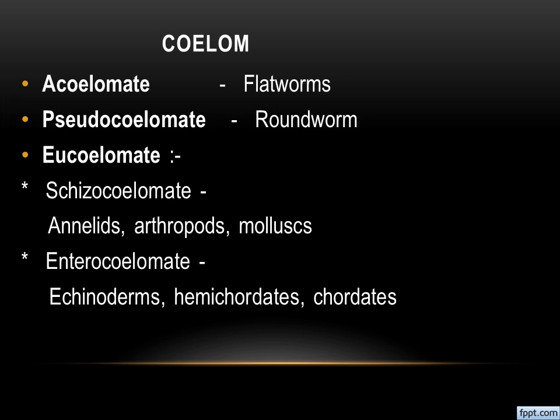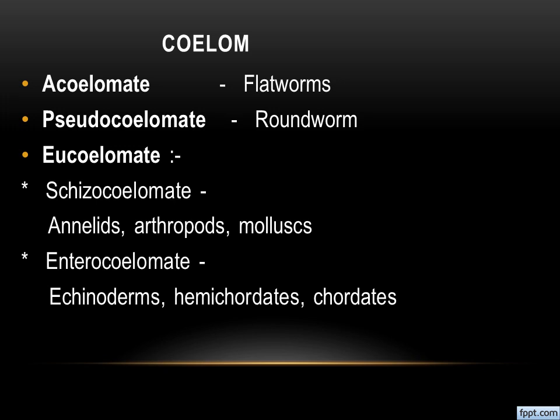That's why they say it is a false coelom. The word pseudo means false. That's why this coelom is known as pseudocoelomate. This kind of coelom is present in the phylum Aschelminthes. The first one is Platyhelminthes, the second one is Aschelminthes, for example roundworms, right?